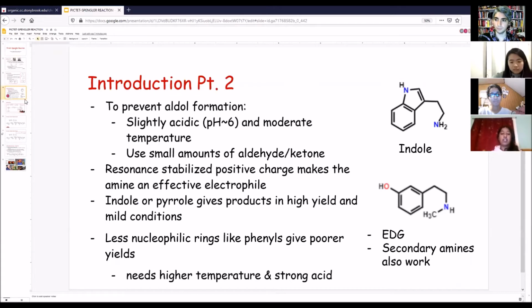As mentioned earlier by Isra, the presence of an electron donating group in either a secondary or primary amine also ensures a good yield of products. Less nucleophilic rings, such as phenols, give a poor yield in products and require a higher temperature and strong acid for the reaction to occur in the lab. Next slide. All right, well, instead of going to the next slide, let me go to our good old friend Oscar.